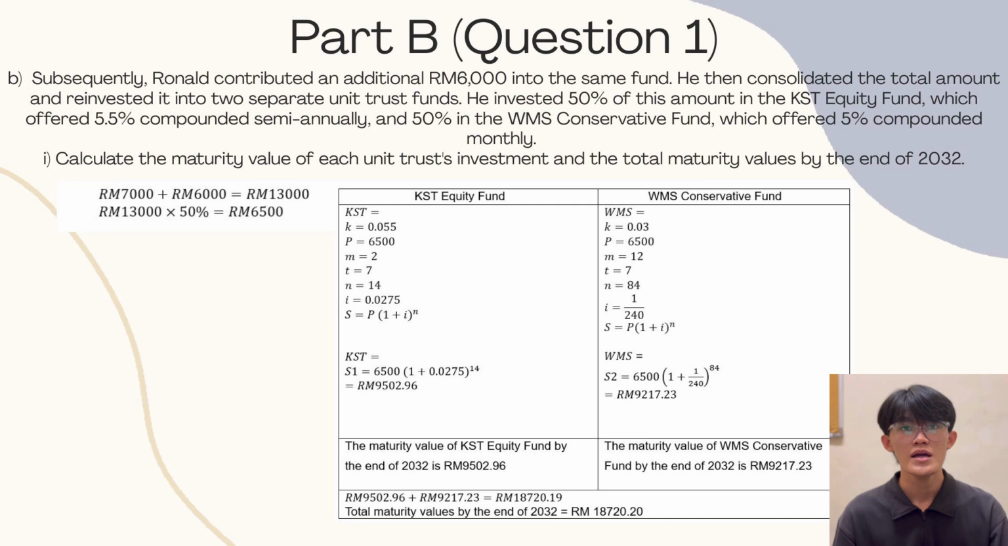For WMS, we will use the same formula where P is the principal, which is 6,500 ringgit, i equals 0.05 over 12 equals 1 over 240. n equals 7 times 12 equals 84. Substitute into the formula: S equals 6,500(1 + 1/240)^84, which equals 9,217 ringgit 23 cents. So the maturity value of the WMS investment after 7 years is